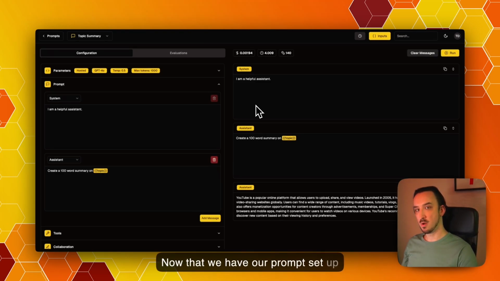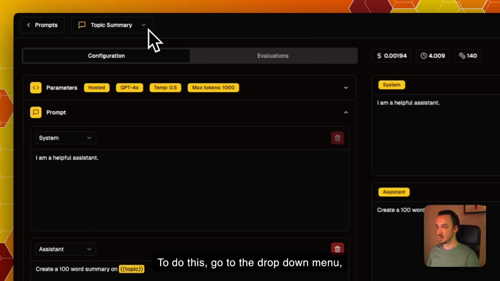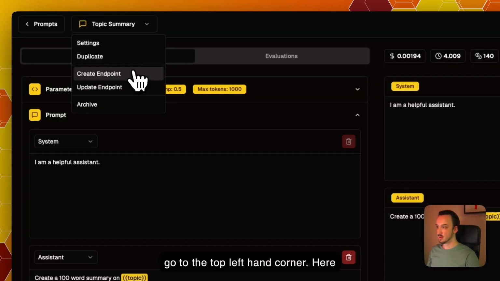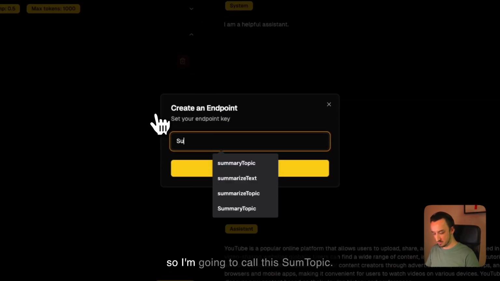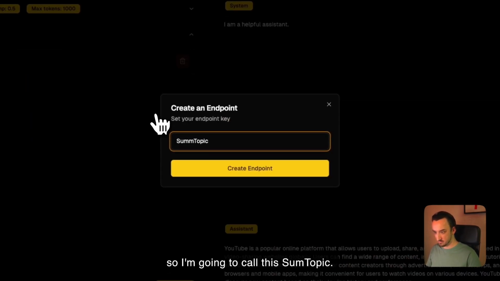Now that we have our prompt set up and ready to use, we can then begin to link our prompt to an API endpoint. To do this, go to the drop-down menu, top left-hand corner. Here we can either create an endpoint or we can update an existing endpoint. Today we'll be creating an endpoint. So I'm going to call this some topic.